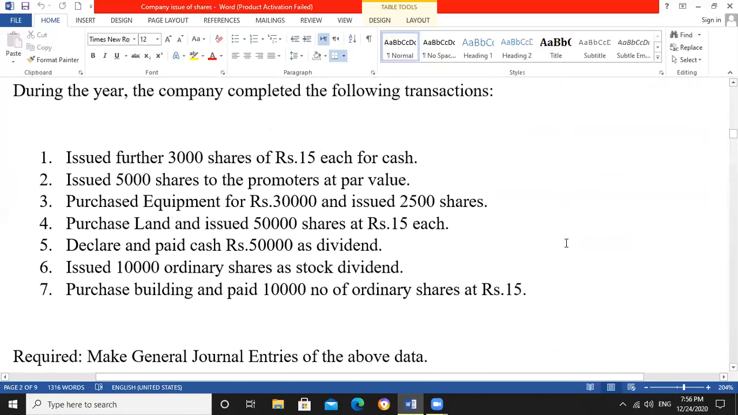Then the next entry is purchase land and issue 5,000 shares of rupees 15 each.